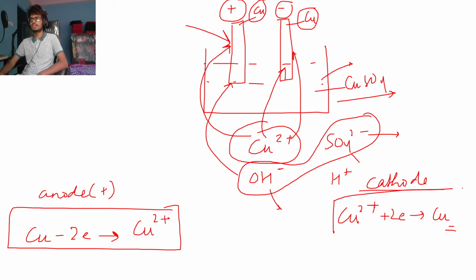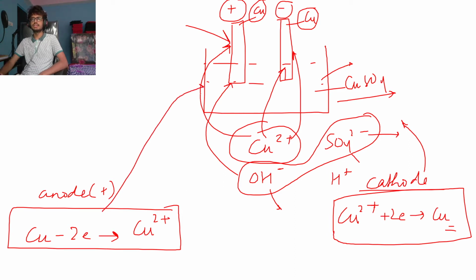I taught you a little bit different kind of thing, actually totally wrong. I taught you the cathode part, so copper will go and discharge at the cathode. That is 100% correct. The second thing you should know is that when the concentration of the metal is high, even at the anode the same metal will go and discharge. At the anode the ionic form will get discharged, and at the cathode the metallic form will get discharged. That is the only difference you need to know.